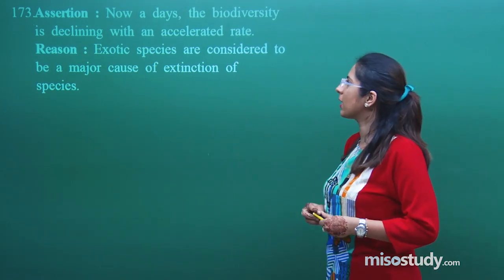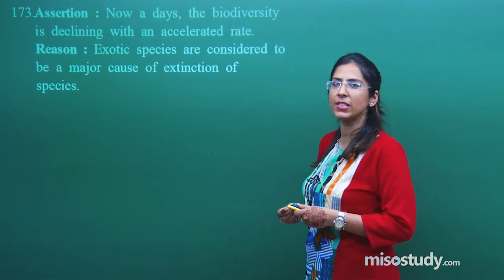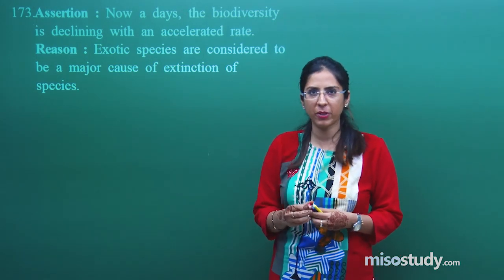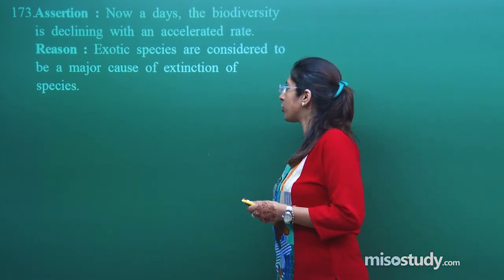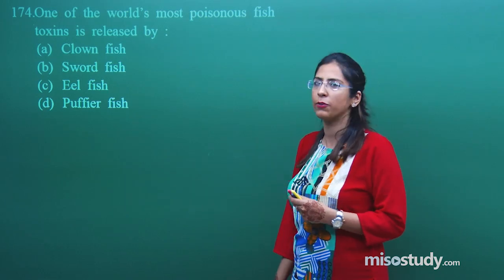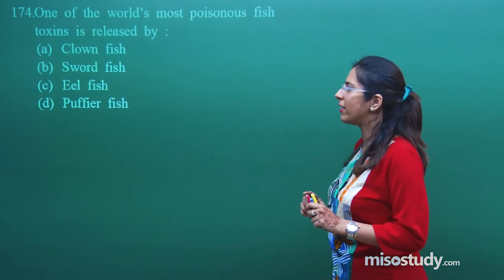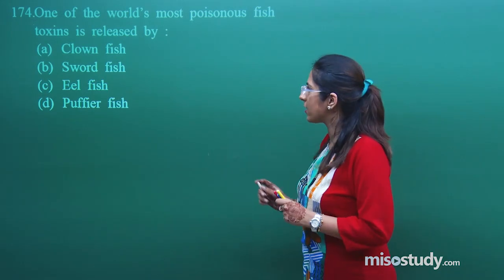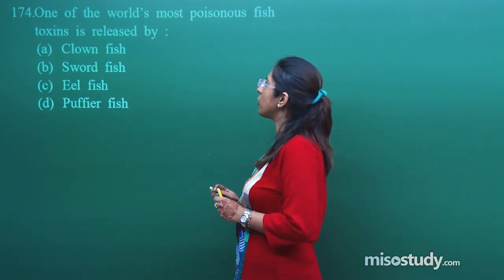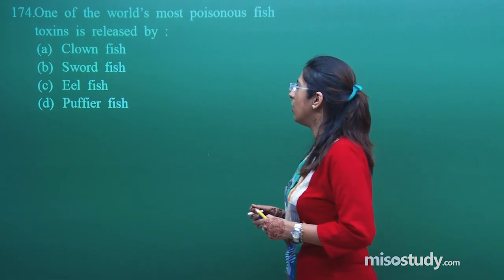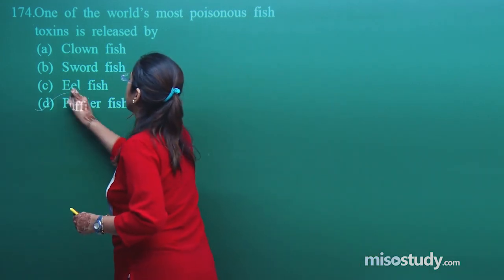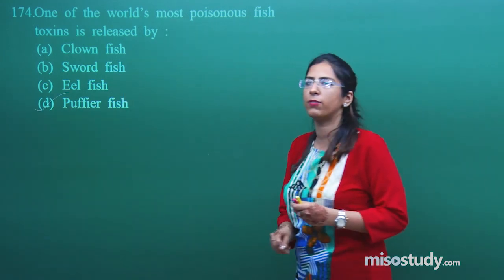Now as you can see behind me, this is question number 173 which we have already discussed in previous session. Now it's time for question number 174, so please have a look. One of the world's poisonous fish toxin is released by. The four options given are clownfish, swordfish, eelfish and pufferfish. The correct answer is pufferfish.